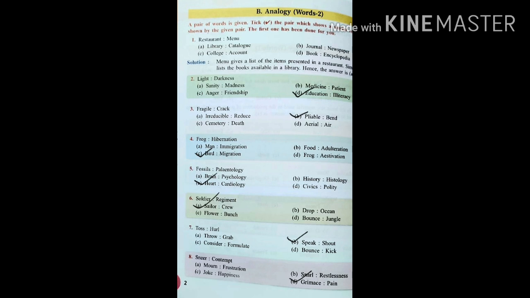But that is not exactly the relation which we have to use here because it is observed that during hibernation, that means when there are some kind of weather conditions, frogs usually breed.